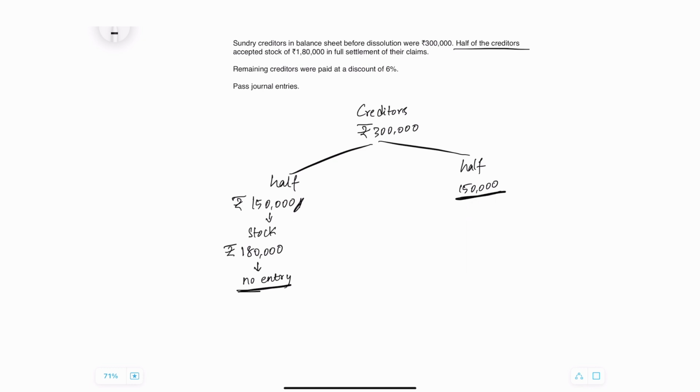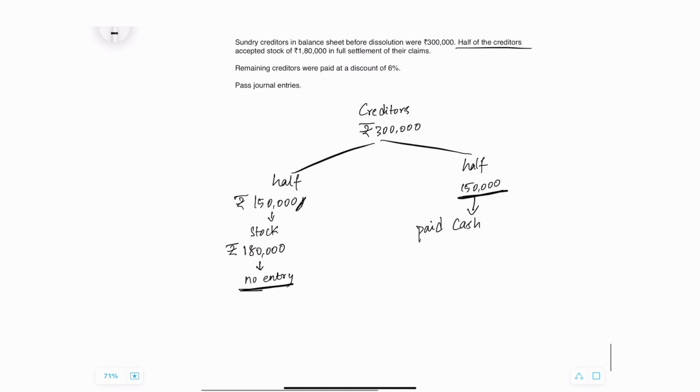Now let me focus on the other 1,50,000. When the question doesn't say how this other 1,50,000 was settled, you have to assume that it is paid through cash. These creditors were paid cash and that's how they got settled. Therefore, for this situation, yes, there is also a discount of 6%. It's not that the creditors said you have to pay me the full amount. They were willing to give a 6% discount, and I paid cash after getting the 6% discount.